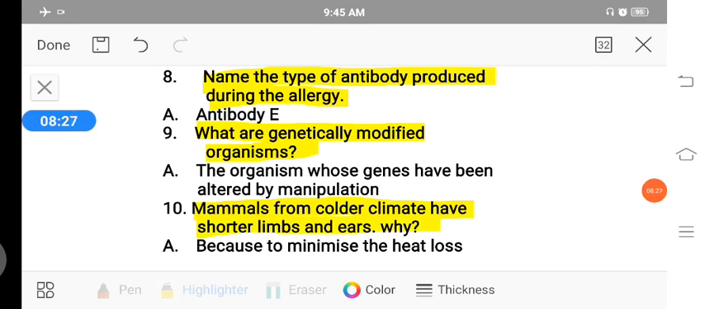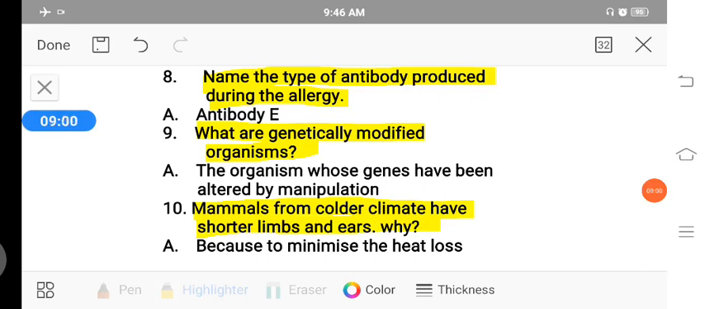So the answer is only one reason, that is to minimize the heat loss. In the colder climatic regions, some of the mammals have shorter limbs and shorter ears. Why do they have short limbs and short ears? Only for the reason of minimizing the loss of heat.